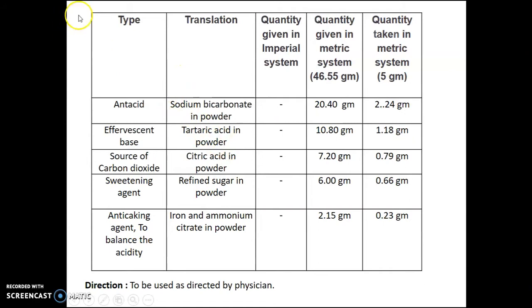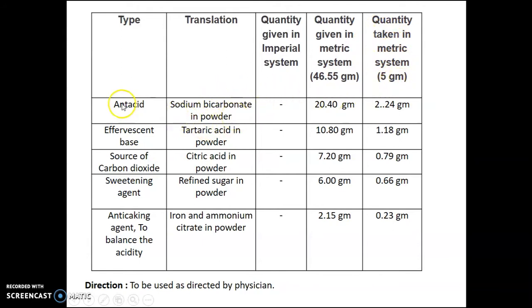So let's discuss in detail the formulation table. Type means category, use or role of the ingredient. Translation means the name of the ingredient. We don't have the quantity given in the imperial system as the formula is not given in Latin terminology. We directly have the quantity given in the metric system for preparing 46.55 gram of granules, and the quantity taken in the metric system for preparing 5 gram of granules.